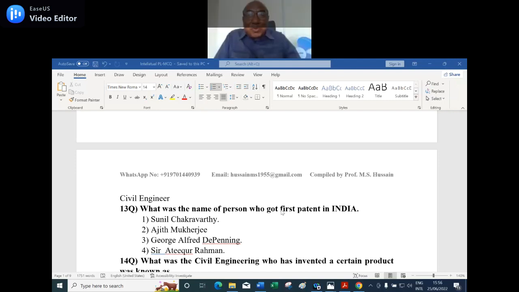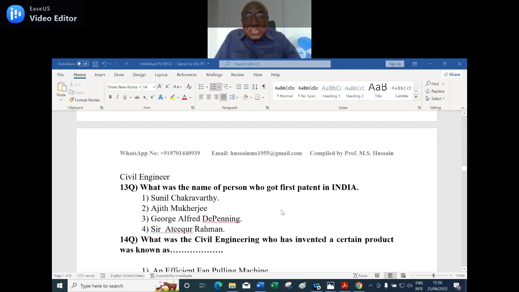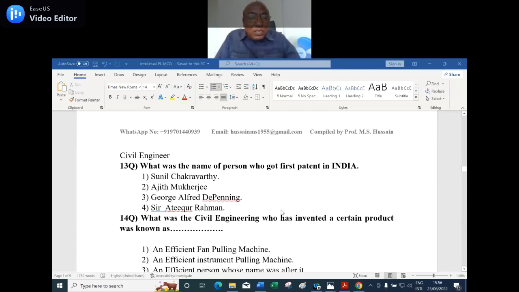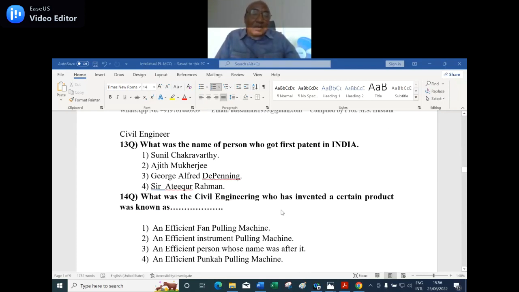And now the next question. What was the product that this civil engineer invented? Number one, an efficient fan pulling machine. Number two, an efficient instrument pulling machine. Number three, an efficient person whose name was after it. Number 4, an efficient pankha pulling machine.